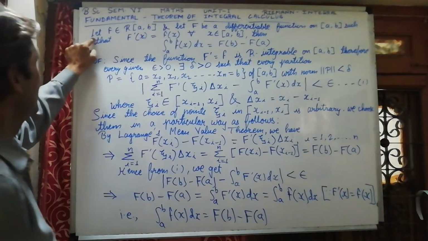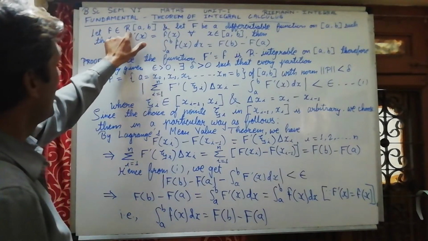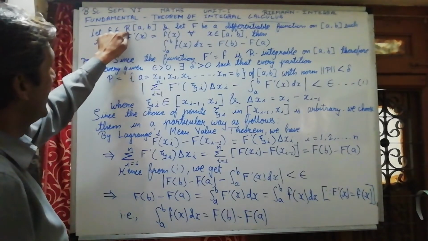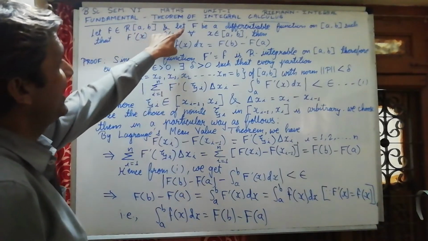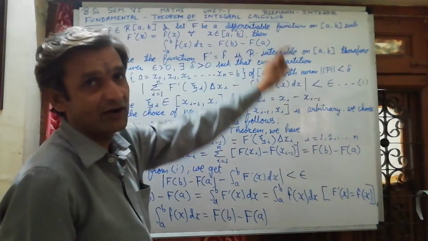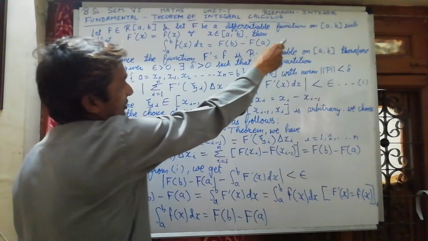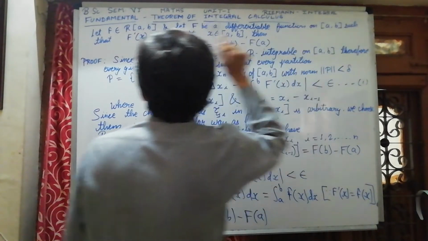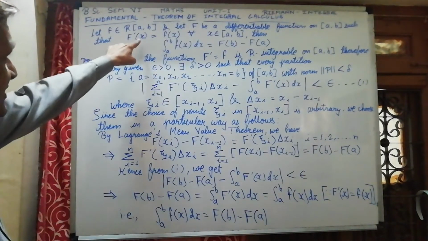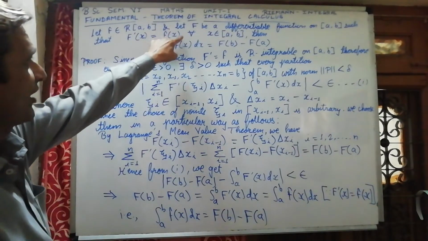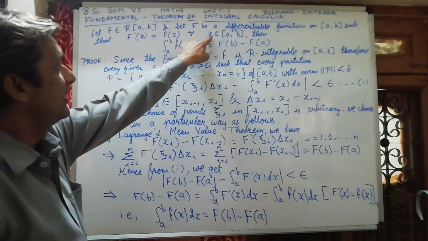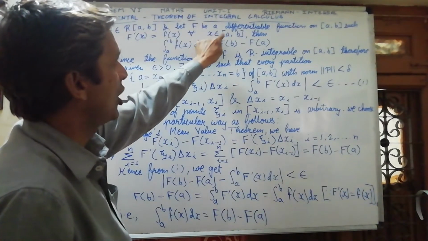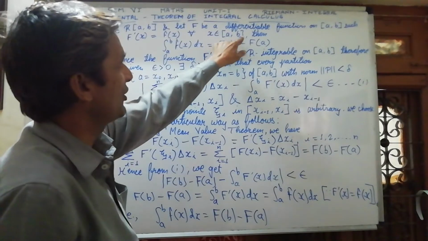Once again I am explaining this. Let f be an element of R[a, b], and let capital F be a differentiable function on the interval [a, b] such that F'(x) = f(x) for all x in [a, b].